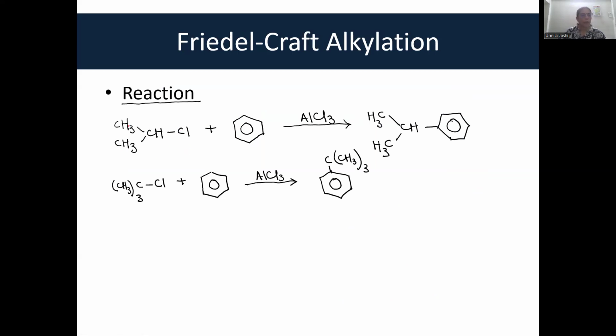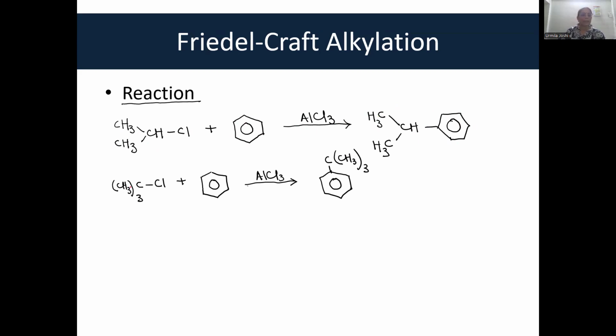This is isopropyl chloride. When isopropyl chloride reacts with benzene in presence of a Lewis acid like AlCl3, what is formed is isopropyl benzene.